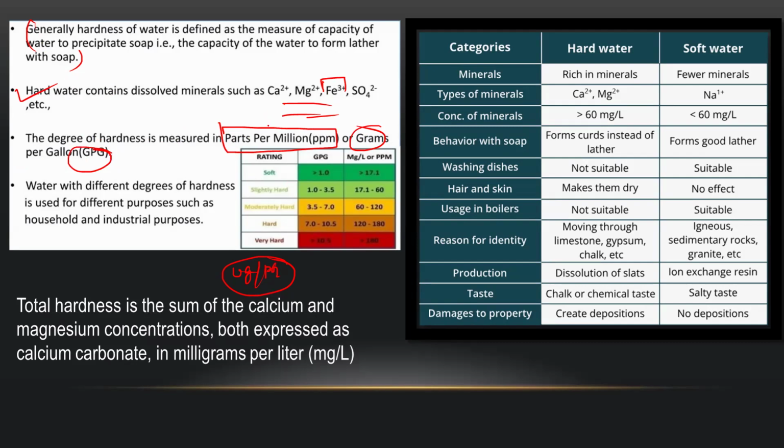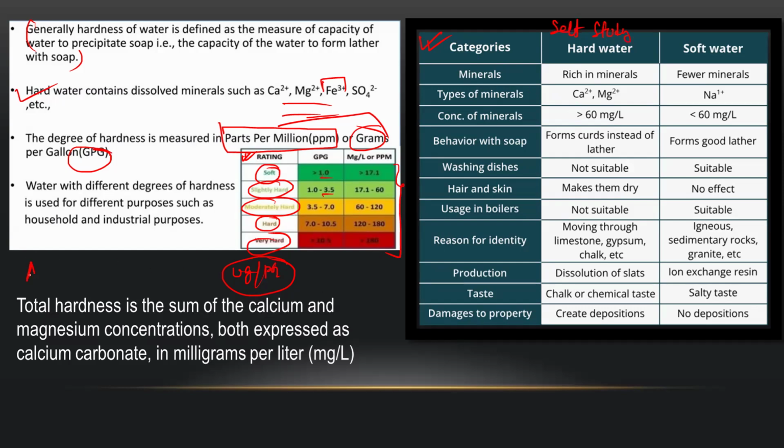Now based on these units, there is one rating system. In this rating system, they say which water is soft, which is slightly hard, which is moderately hard, which is hard, which is very hard. Just look at this data. You don't need to remember it, just look at the range so that you can get a little idea about the hardness. This is for your self study purpose. This is added: the difference between hard water and soft water.